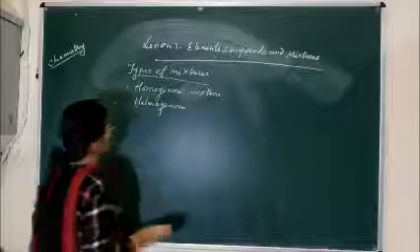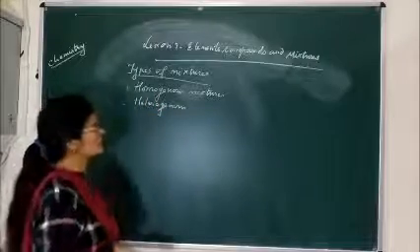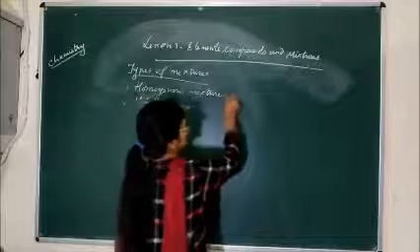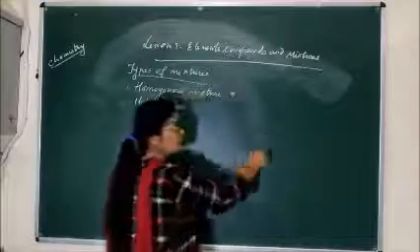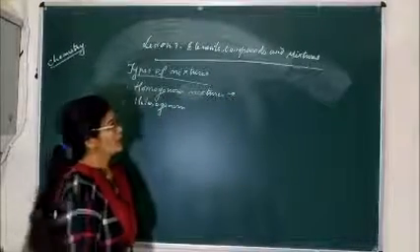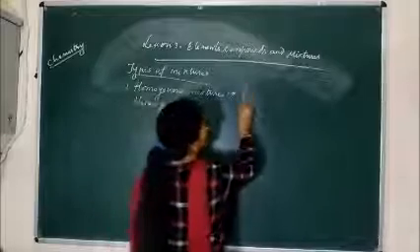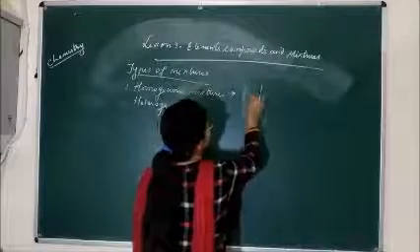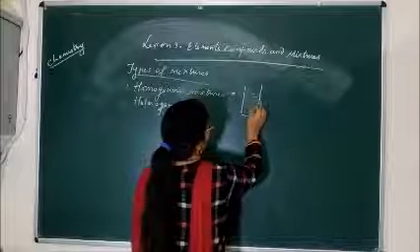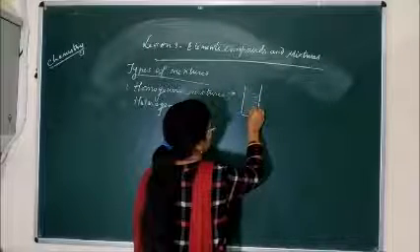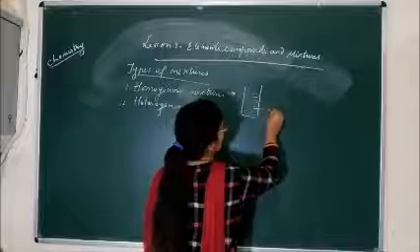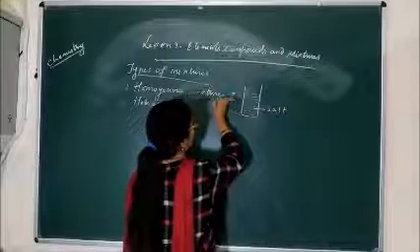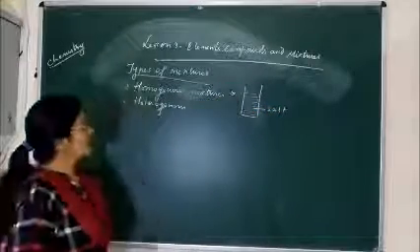So as you all know, homogeneous mixture means a mixture in which the substances are present in uniform composition. Like if we take a glass of water and put one or two spoonfuls of salt or sugar in it, the sugar or salt totally dissolves in the water, means it is a homogeneous mixture.